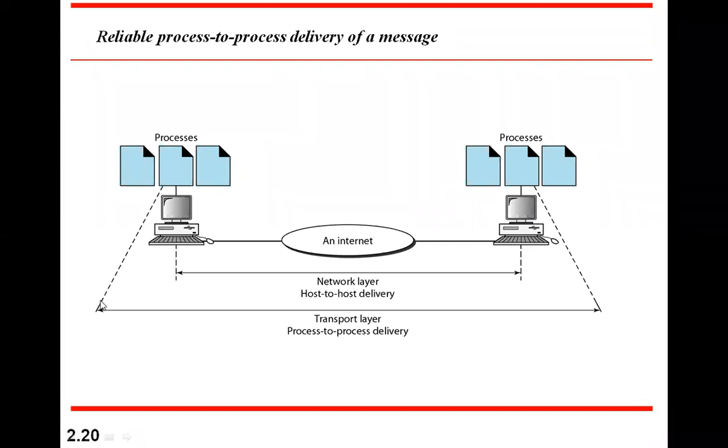That's why the network layer takes care of only the connection between source system and destination system, whereas the transport layer takes care of the connection between a process at the sending side and a process at the destination. So this is different. That's why it's called process to process delivery, whereas network layer is host to host delivery, node to node delivery. Here it is process to process delivery. So that's the difference between the transport layer and the network layer.